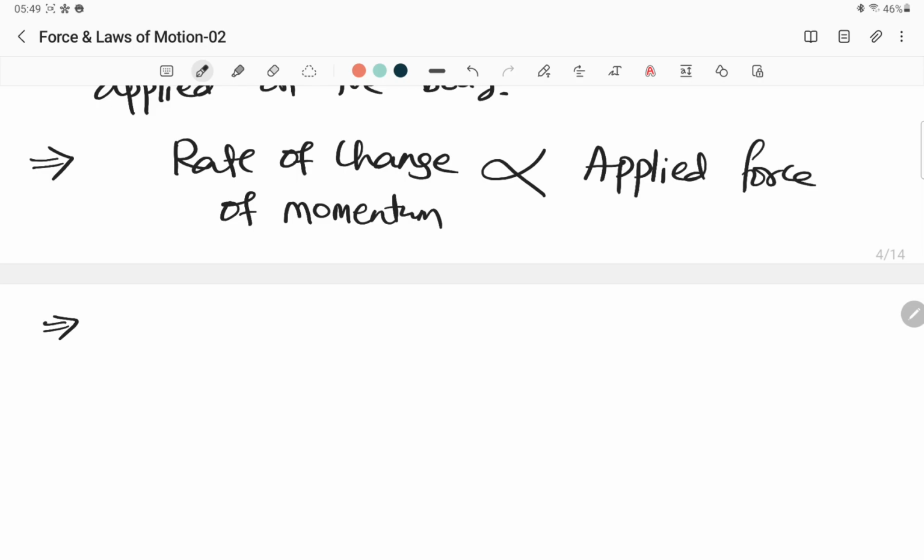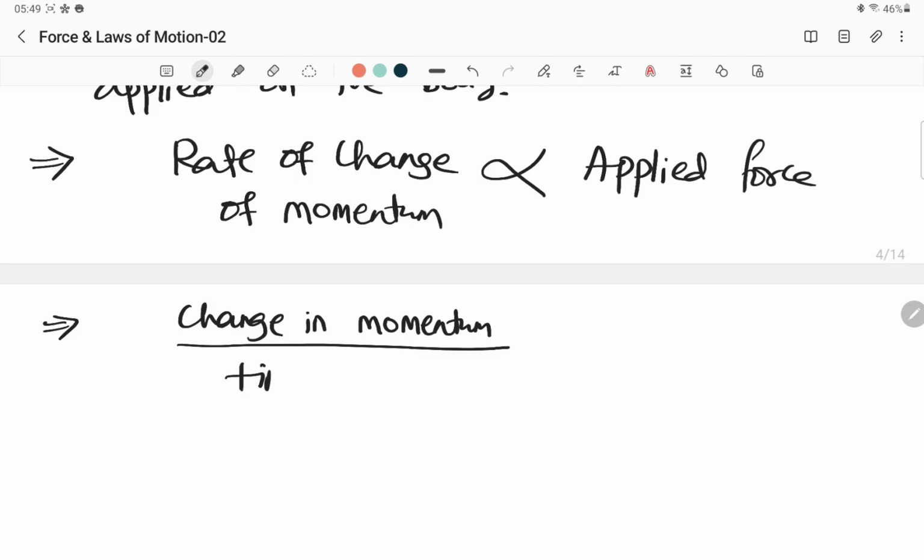Similarly, rate of change of momentum means final momentum minus initial momentum, correct? Otherwise, you can just write it as a change in momentum. Rate of change of momentum means change in momentum divided by time taken.